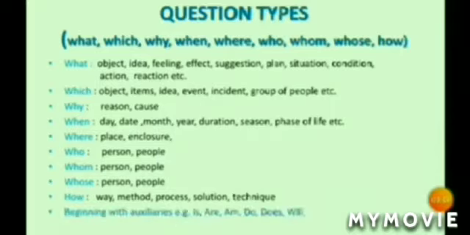Second type of questions are close-ended questions, which we usually call yes or no questions, which are beginning with auxiliaries, for example, is, am, are, do, does, will, can, has, have, and their past forms.